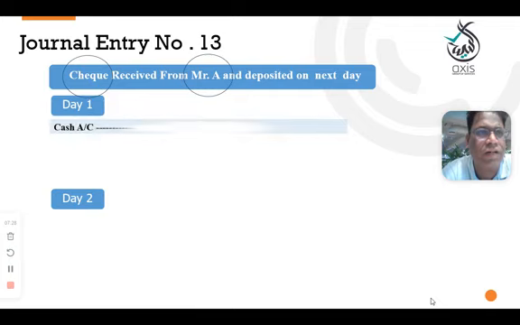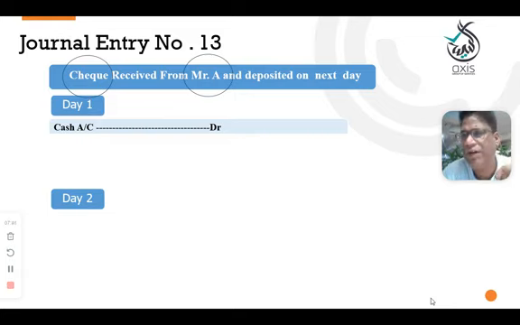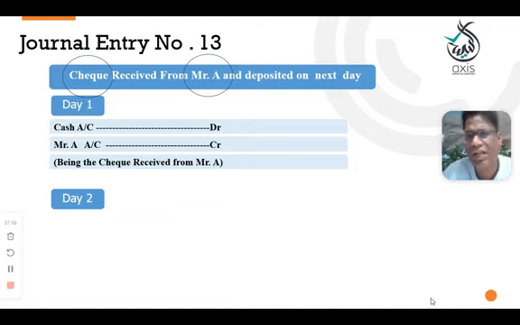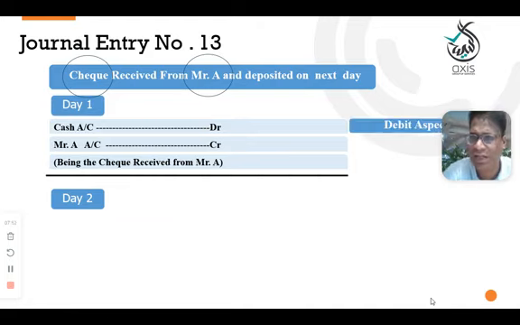Okay, so here we are trying to understand day one. Day one we are treating it as cash. We received the check, still the check is with us. Customer given check means we received the money, but practically we have not received it, the bank will collect the money. That's why we need to treat it as day one cash account debit to Mr. A account credit. Mr. A is the giver, being the check received from Mr. A. Debit aspect is the cash account because even the check we are recording as cash, because it's not yet deposited into the bank.